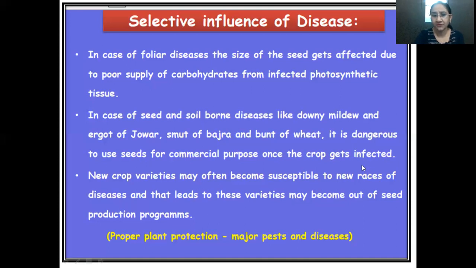Once the crop gets infected, new crop varieties may often become susceptible to new races of diseases, and these varieties may become out of seed production programs. Proper plant protection measures should be followed to avoid these pests and diseases.